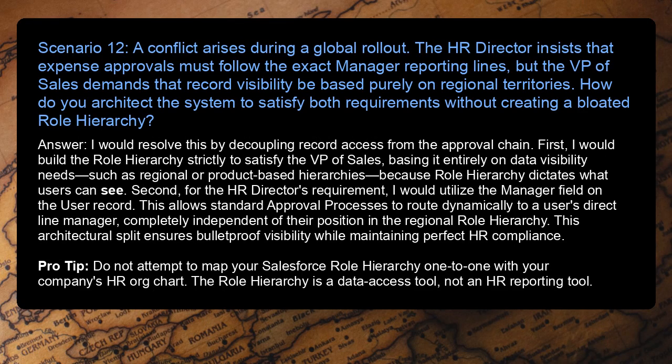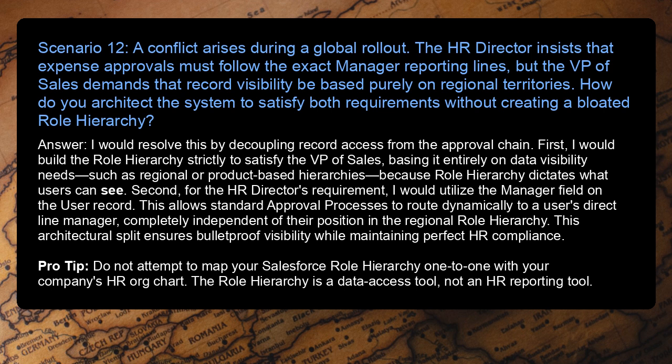Scenario 12. A conflict arises during a global rollout. The HR director insists that expense approvals must follow the exact manager reporting lines, but the VP of Sales demands that record visibility be based purely on regional territories. How do you architect the system to satisfy both requirements without creating a bloated role hierarchy? Answer: I would resolve this by decoupling record access from the approval chain.